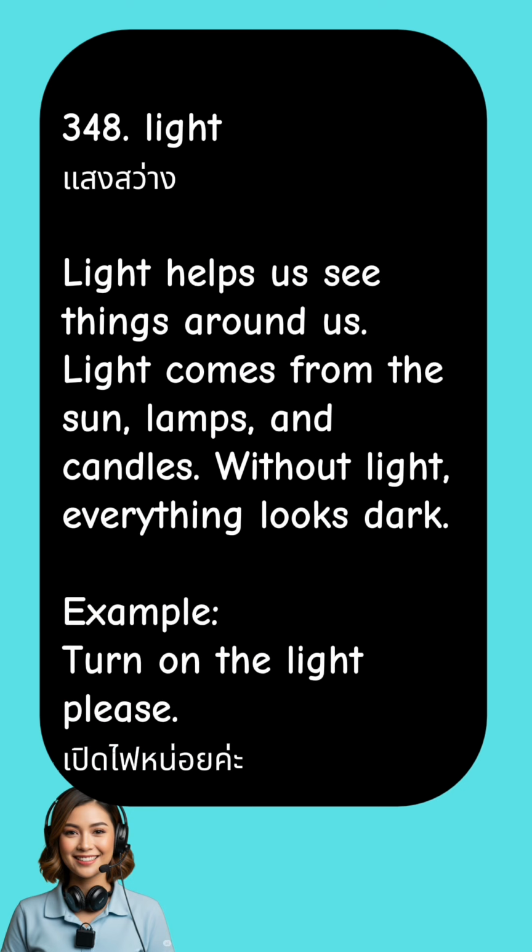Light. Light helps us see things around us. Light comes from the sun, lamps, and candles. Without light, everything looks dark. Example, turn on the light, please.